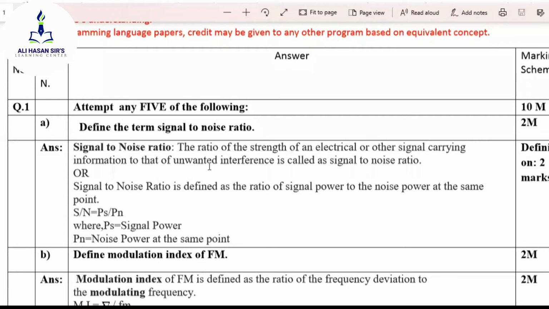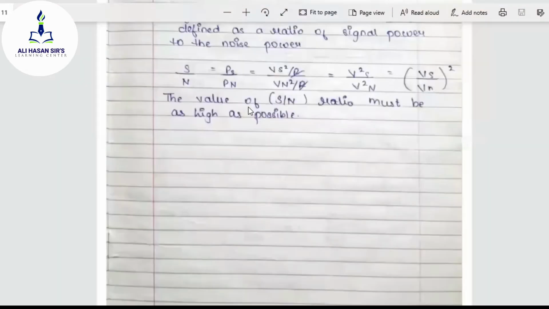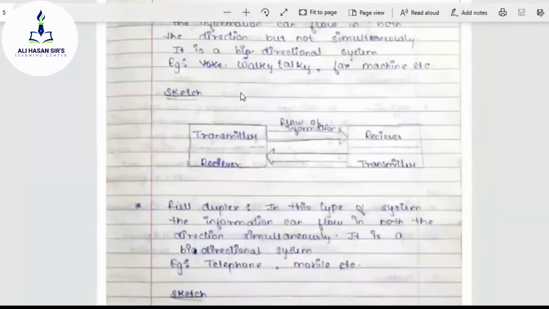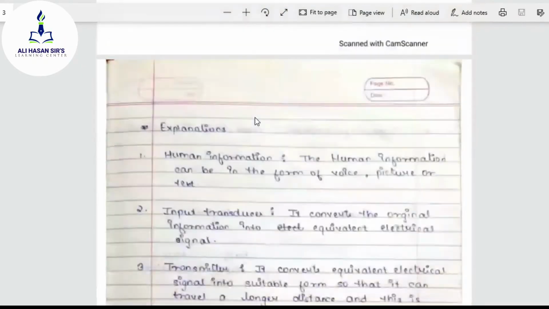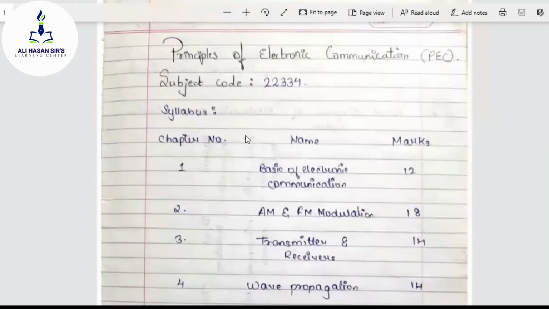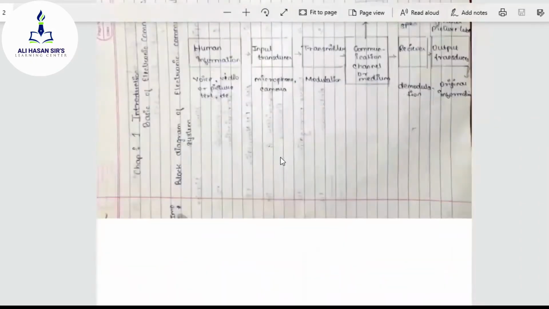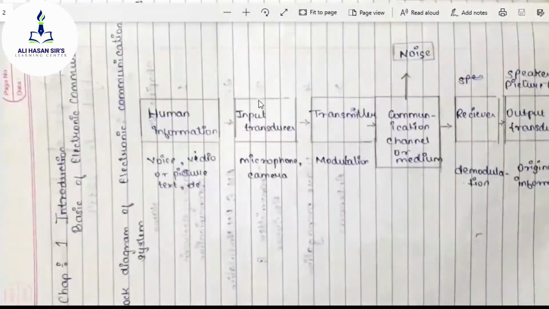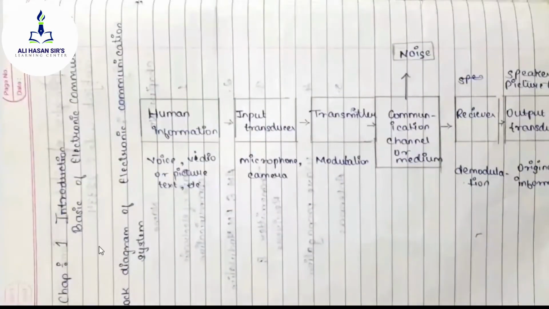Define the term signal to noise ratio, and that is only the last topic of your particular unit, introduction to electronic communication chapter. So this is all what we have studied in this particular unit, basics of electronic communication or introduction to electronic communication. So I am revising what we have studied till now in this particular unit.